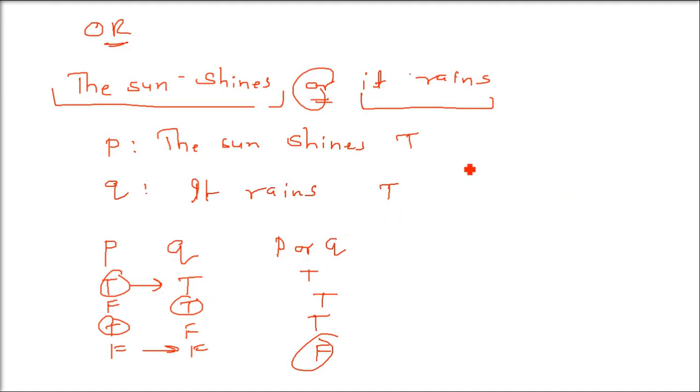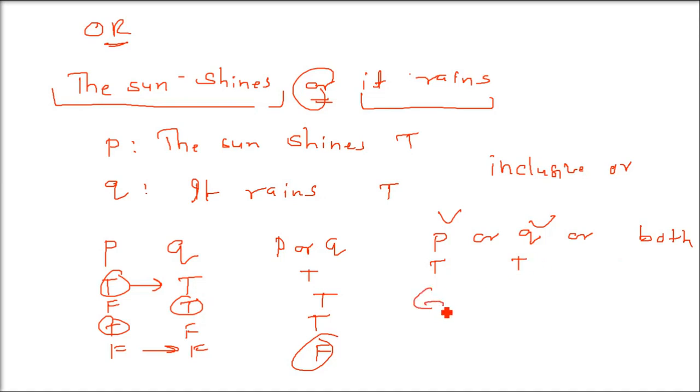In OR, we are talking about two more things. We are talking about inclusive OR, and we are talking about exclusive OR. In English it's different, but here we are talking about statements. If we say P or Q, but not both, this is exclusive OR. But P or Q or both is inclusive OR, while exclusive OR means P or Q, but not both.